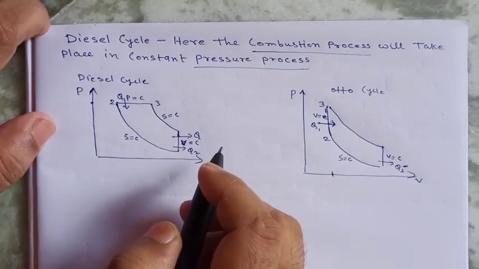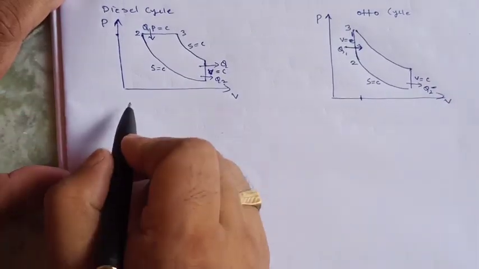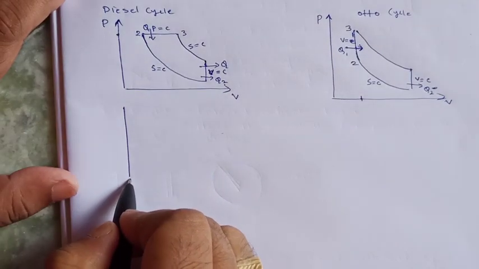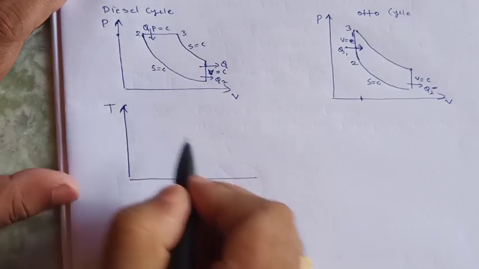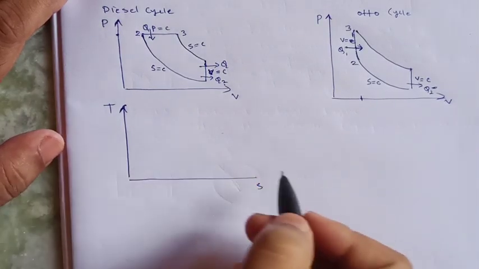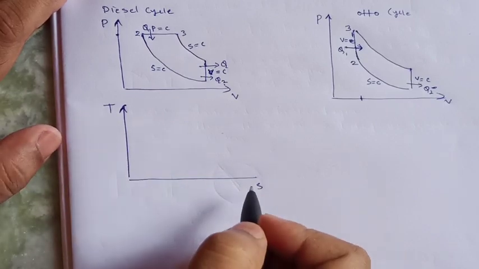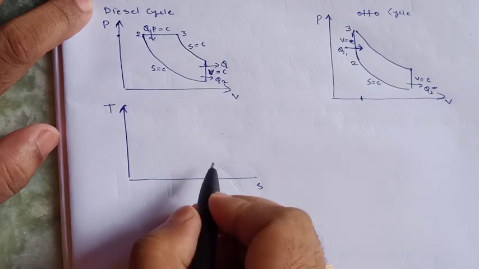This is the PV diagram. Now the TS diagram will be the same as the Otto cycle; the Otto cycle TS diagram and the diesel cycle TS diagram are almost the same.